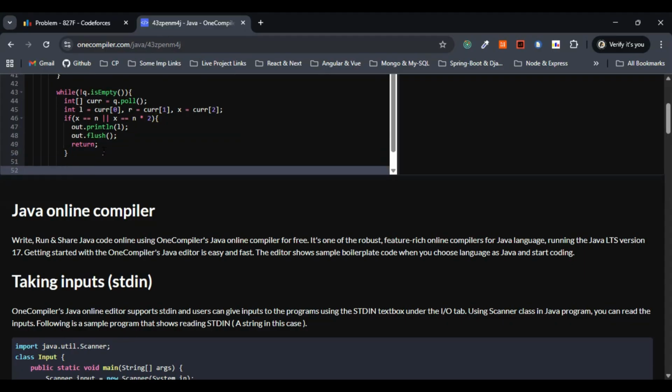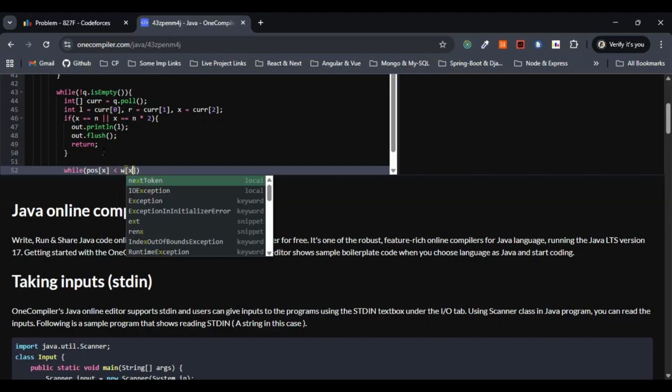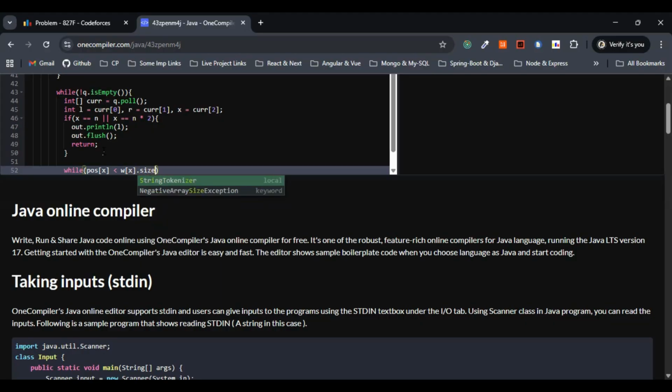Now for the current node state x, let's process all the intervals with a start less than or equal to r. One more while loop here. So while position of x is less than v of x dot size, and v of x dot get position of x, we have written, right? Position of x, then 0.